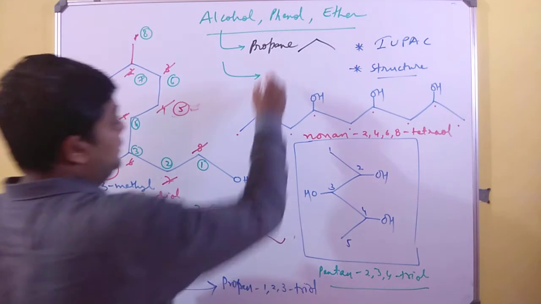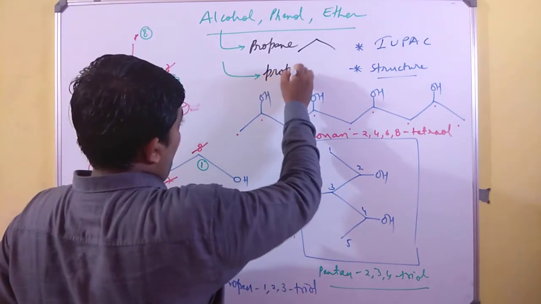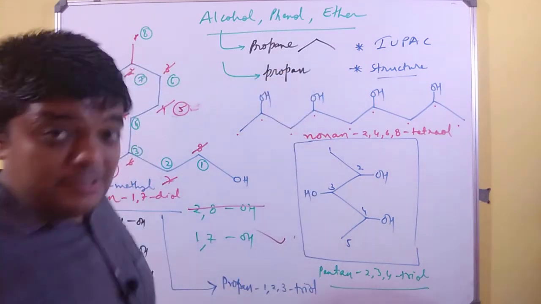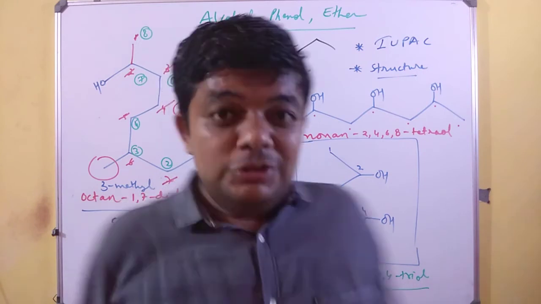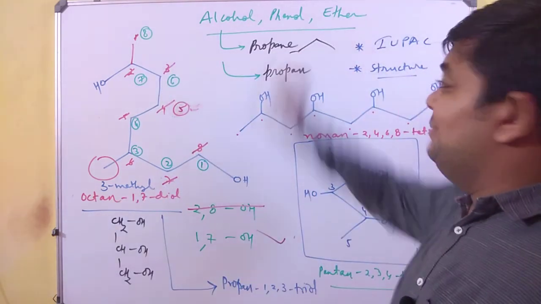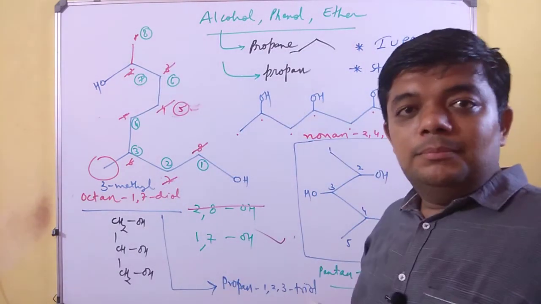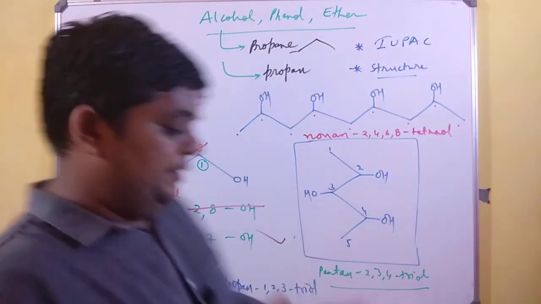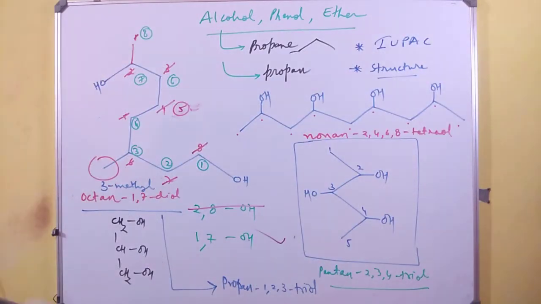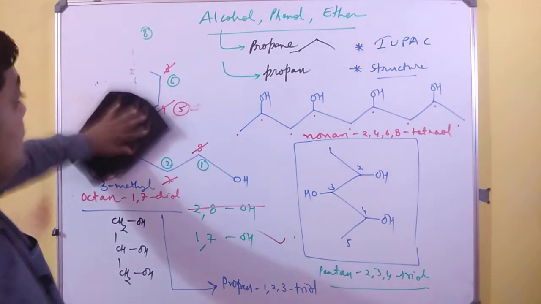But if someone says propan, it means there is a functional group that is replacing this E. Propan, propane. This is the difference when you are learning a subject from a very good teacher. And I had a very good person with me during my master degree program who made these things very clear to me.